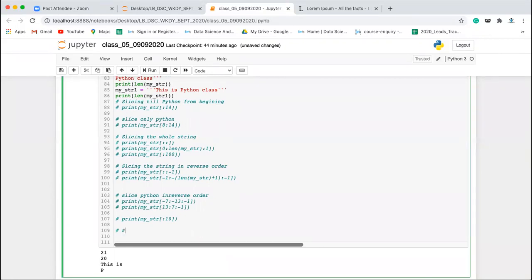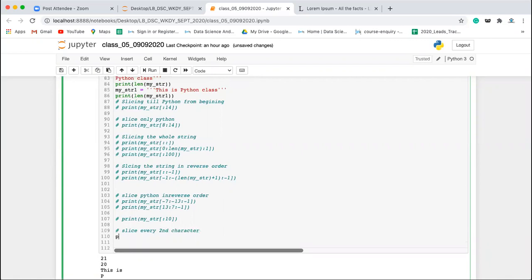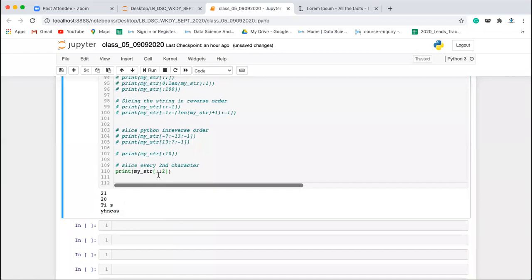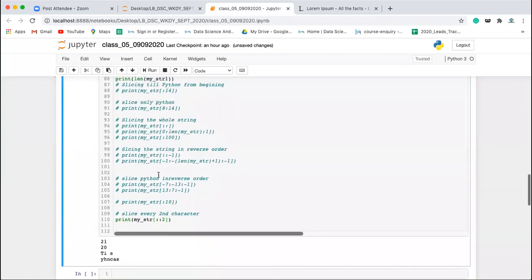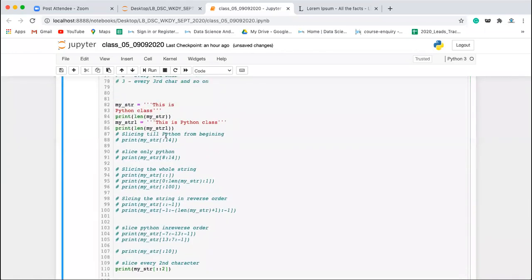Now what we are going to do is slice every second character. So how can we do that? We will write my_str colon colon 2. That will slice every second character, starting from 0. What is this? I have taken my_str1.